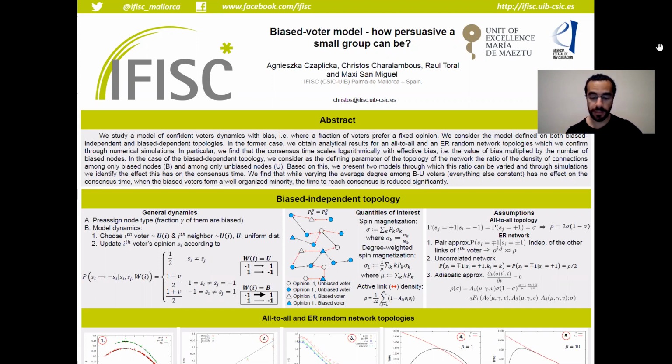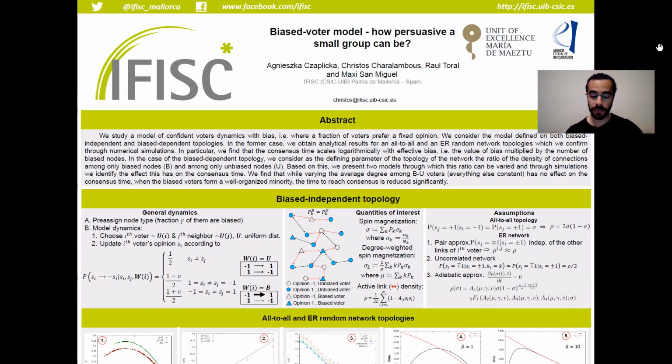We assumed that we had a group of agents where some fraction of them had a preference towards a certain fixed opinion. And we wanted to study how these voters with the preferred opinion can convince the rest of the voters. We studied this in two distinct scenarios.